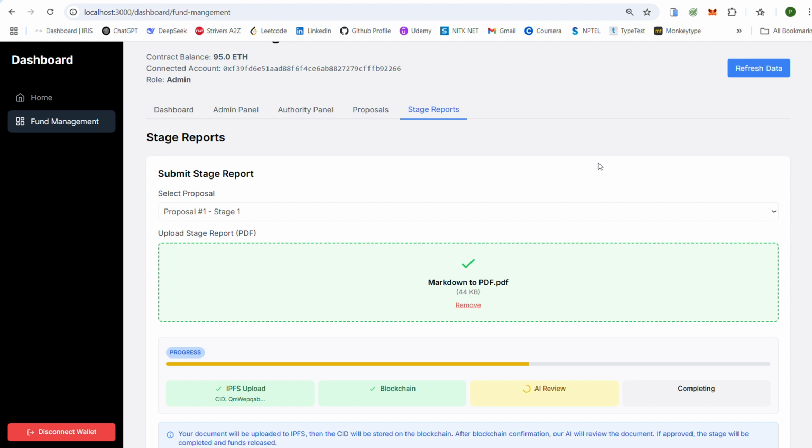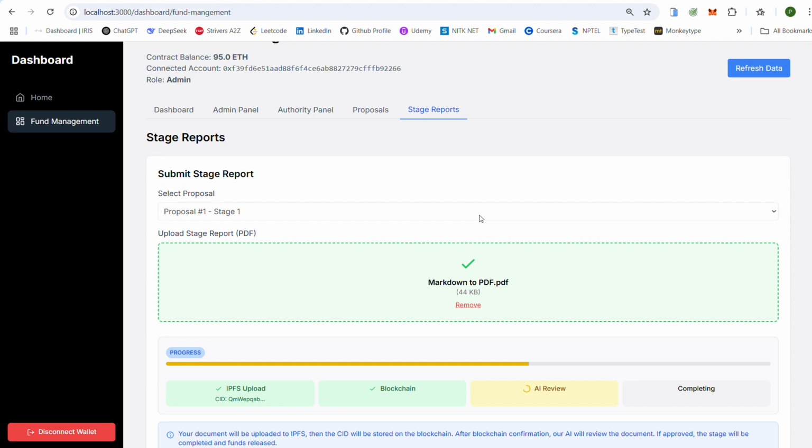So all the details will be checked automatically by the AI, and if we get a success review, then this stage will be marked as completed and the next stage amount will be automatically given to the concerned authority. If it fails, then this stage will not be marked as completed and it will further undergo a manual verification by all the authorities involved. If more than 50% of the authorities approve this, then only it will be marked as completed.